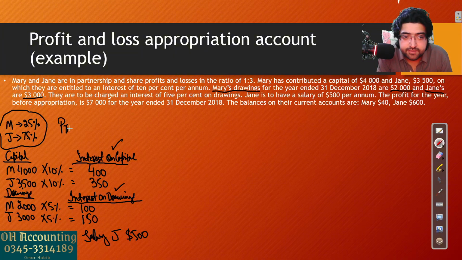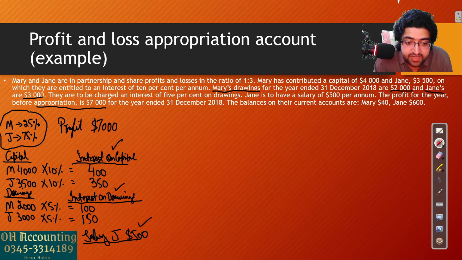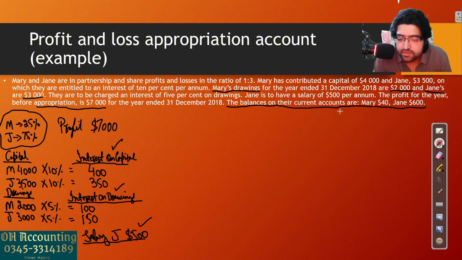So the profit before appropriation is $7,000. Before appropriation means before dividing it between the partners, before doing any of these workings. Okay, these three things that we need: interest on capital, interest on drawings, and salaries. Now the balances on their current accounts are Mary 40 and Jane 600. You don't have to worry about this for now. This will be discussed later. This is not part of the appropriation account. Current accounts are usually part of statement of financial position. So ignore this for now.